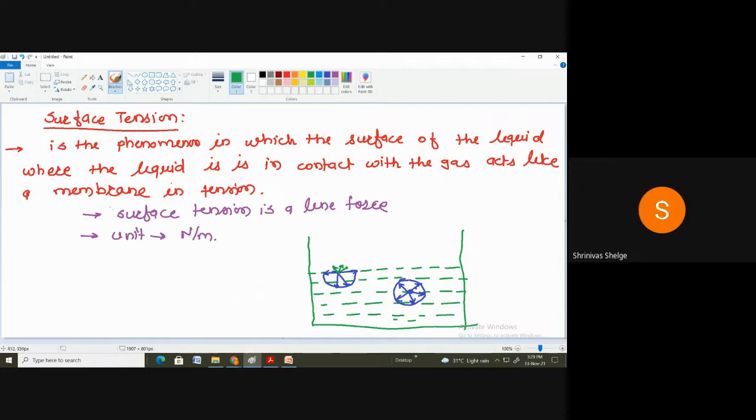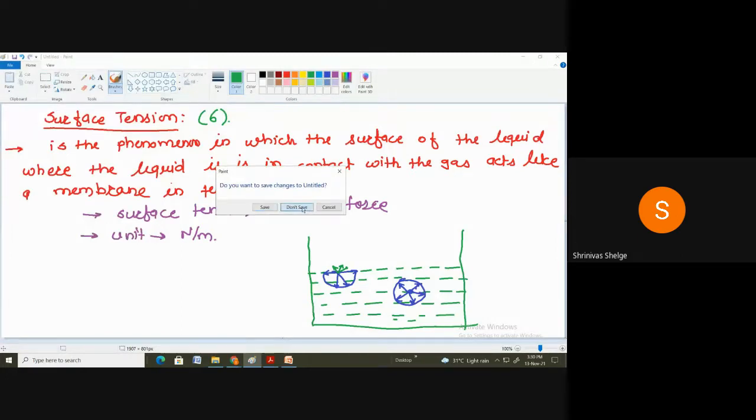Yes. So remember that surface tension is represented by sigma. This is a line force. Obviously the unit will be what? Newton per meter. It is acting on the line. You can see here this force is acting on the line. So therefore this is known as what? Line force, and the unit of the surface tension is Newton per meter, and it is represented by sigma. Yes.